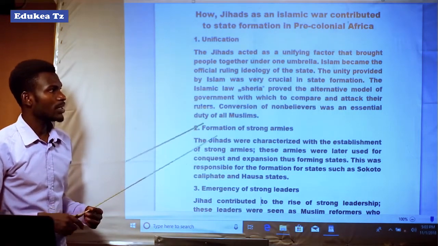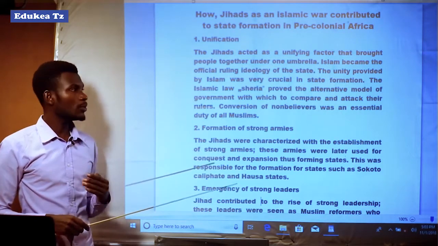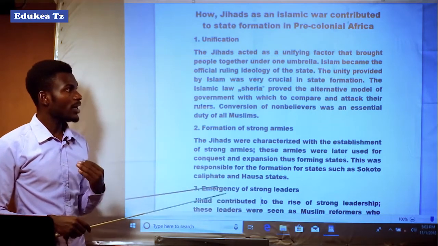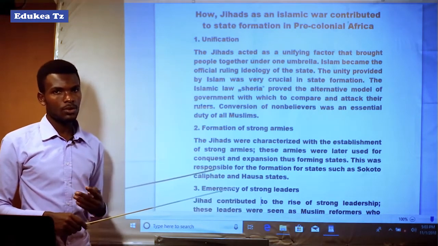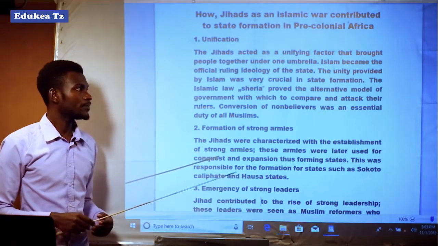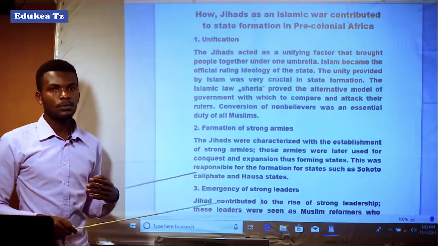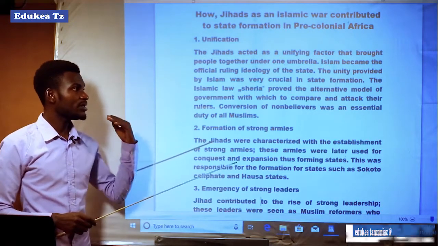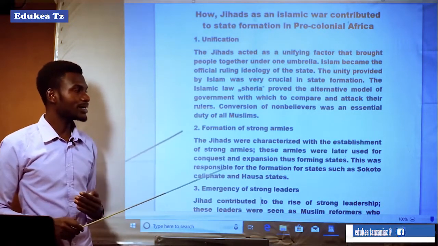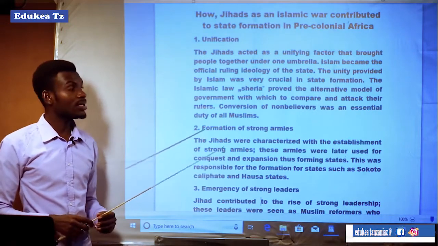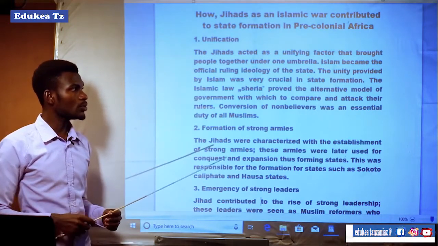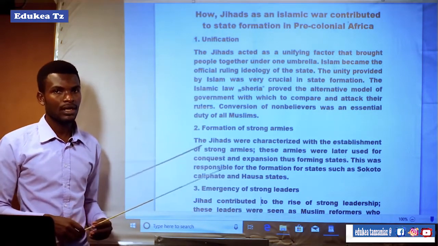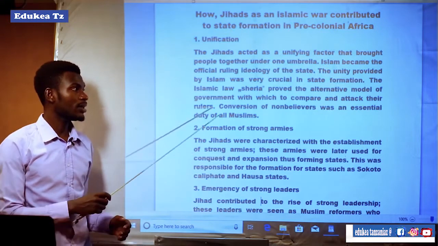It means that the unity provided by Islam was very crucial in state formation, whereby the Islamic law, known as Sharia, proved the alternative mode of government with which to compare and attack their rulers. It means that Islamic law was used as the mode of government, used in ruling the people and to attack and compare their rulers.